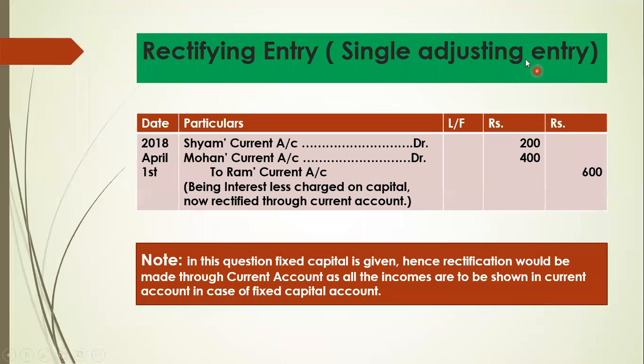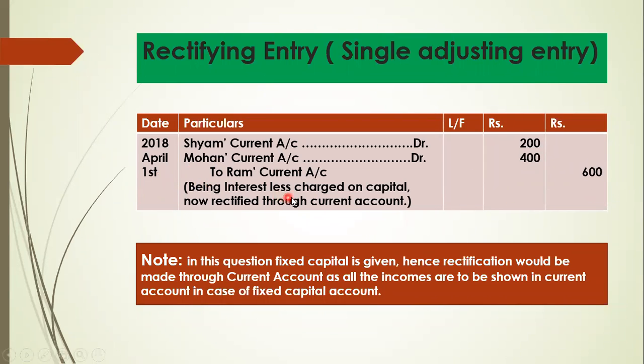So you can see the rectifying entry or single adjusting entry on 1st April 2018, because 31st March 2018 was the closing date. So in the beginning of the next year, we do the rectifying entry. Shyam's current account debit, Mohan's current account debit to Ram's current account: 200, 400 and 600.